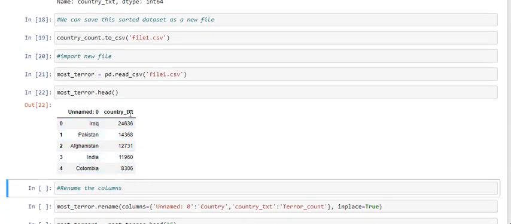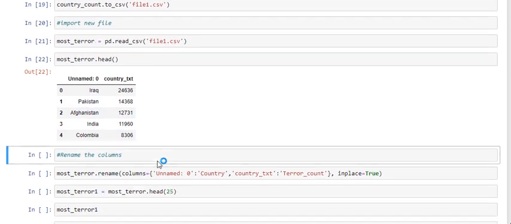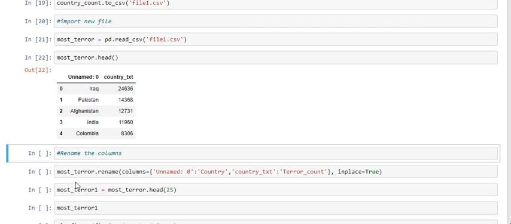That's the names of the 5 countries. Here we used only 5 countries. Rename the column: most_terror.rename columns Unnamed: 0, with inplace true. Most_terror1 equal to most_terror.head.